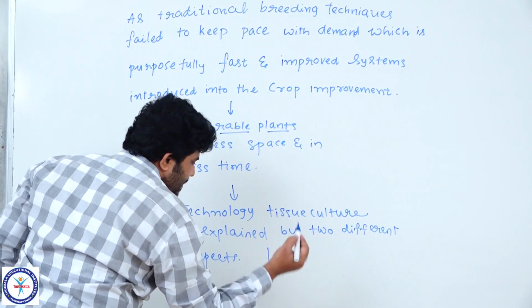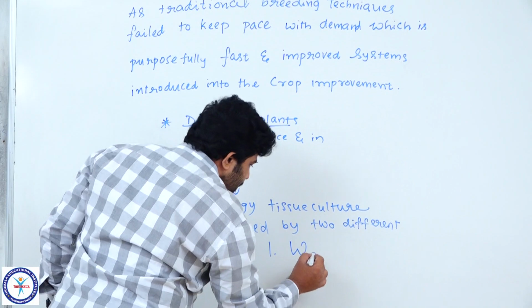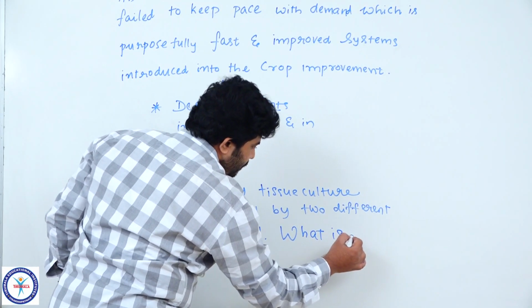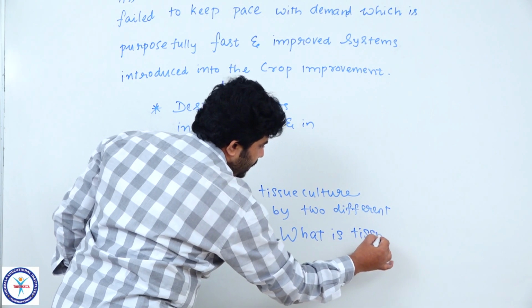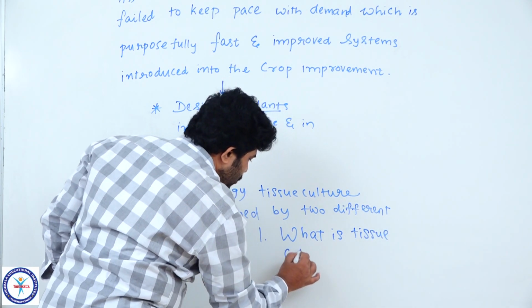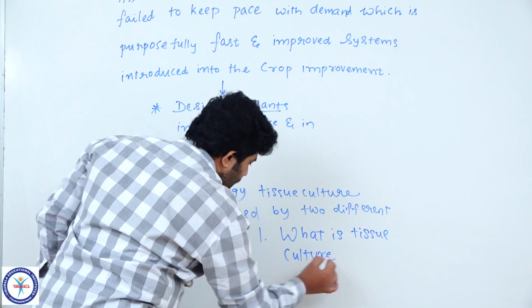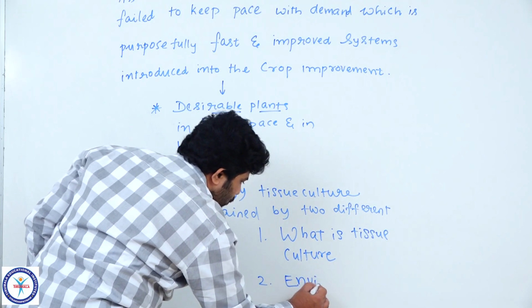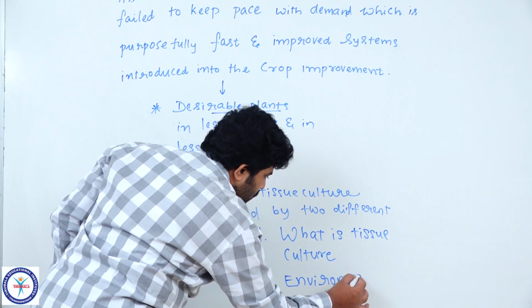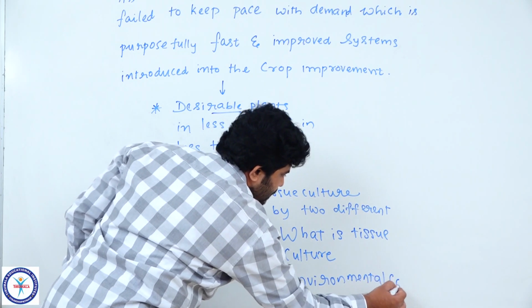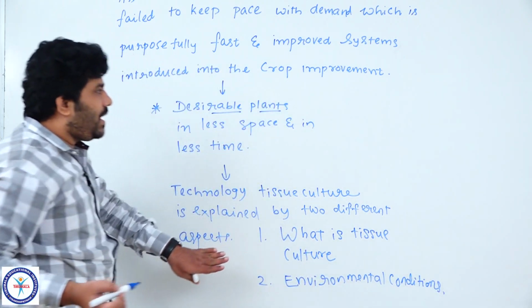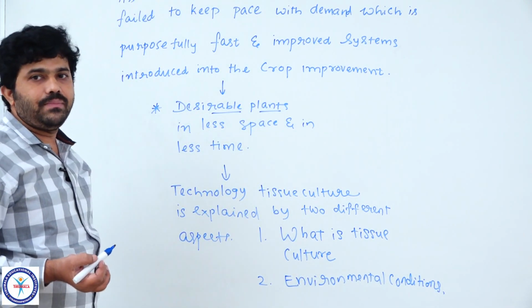The first one is what tissue culture is; first, we should know the meaning of tissue culture. And the second one is the environmental conditions we provide to do tissue culture. These two we are discussing in this topic, tissue culture.